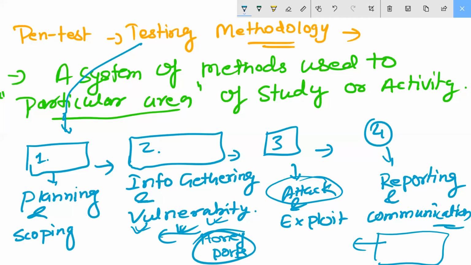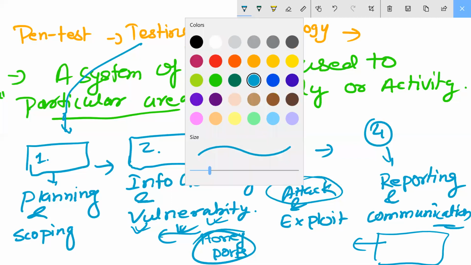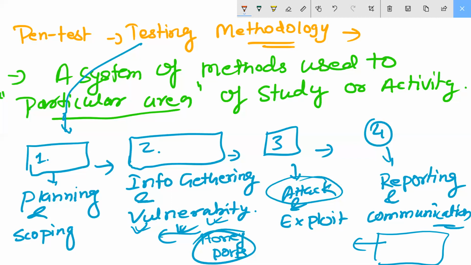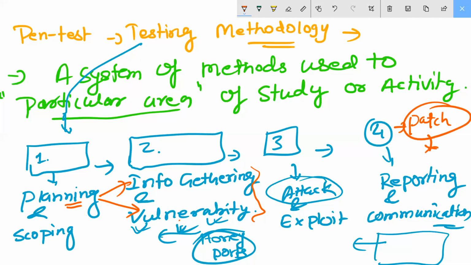You understood my point? After all this, the main important points you can underline here. What is the planning? First thing is planning, and then comes the vulnerability check. Understood or not? This is very much important: information gathering and vulnerability. If the company finds there is a vulnerability, after completing all this they will get the reporting. Then what will you do? Do you have an idea? Then you will patch. If you are working in the company, you will start the patching part. Fine. So this part is in your penetration testing methodology.